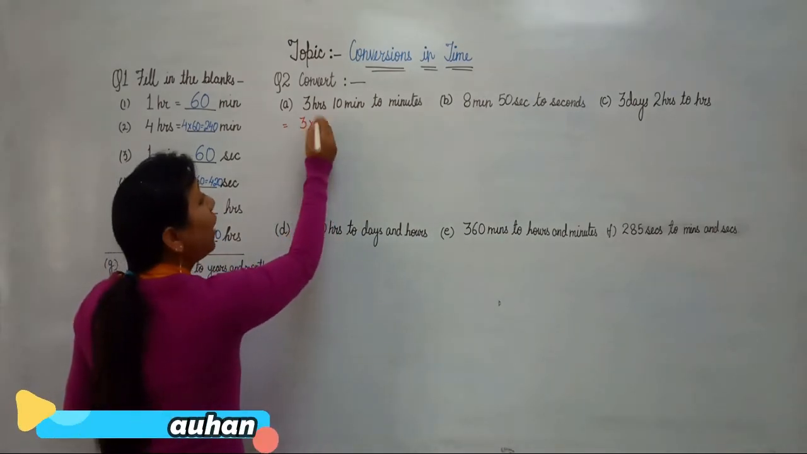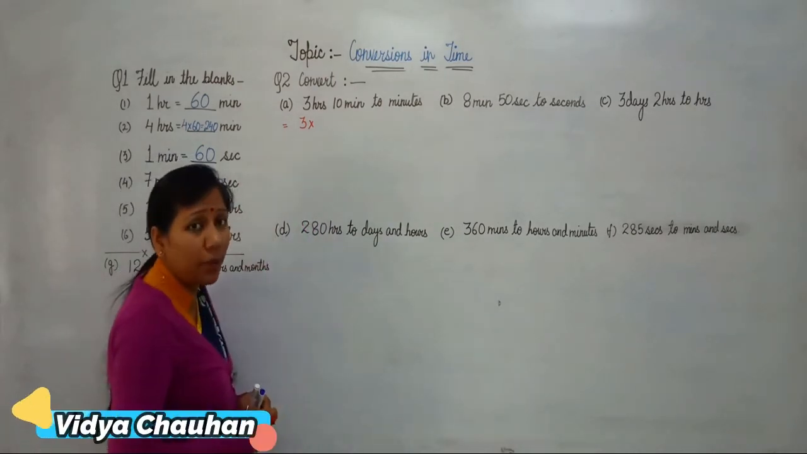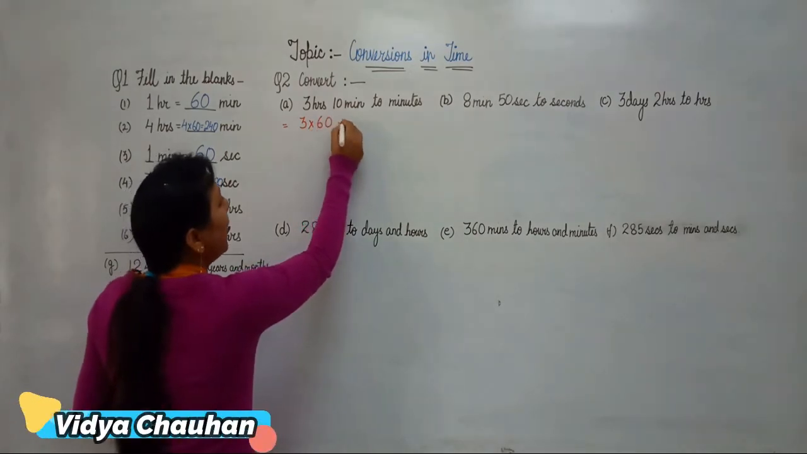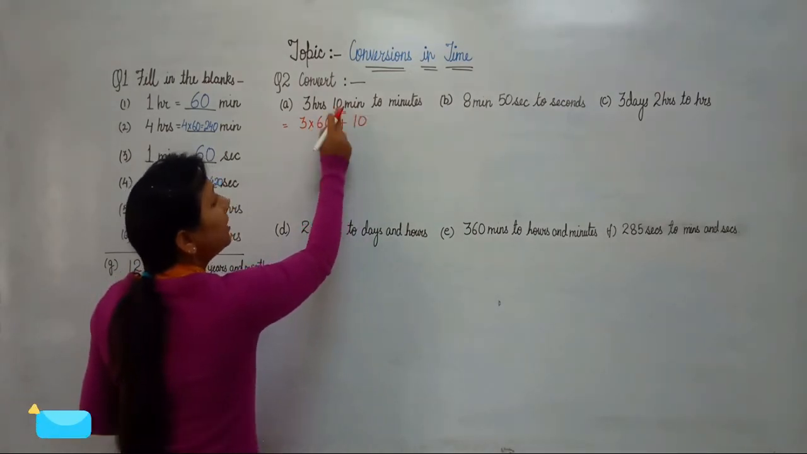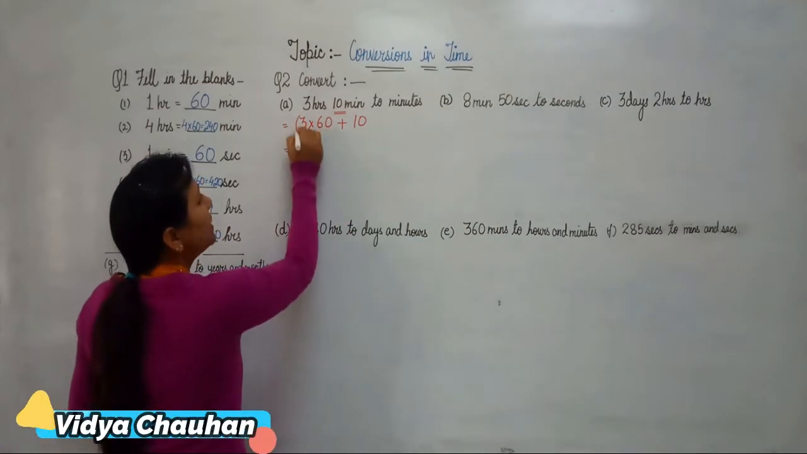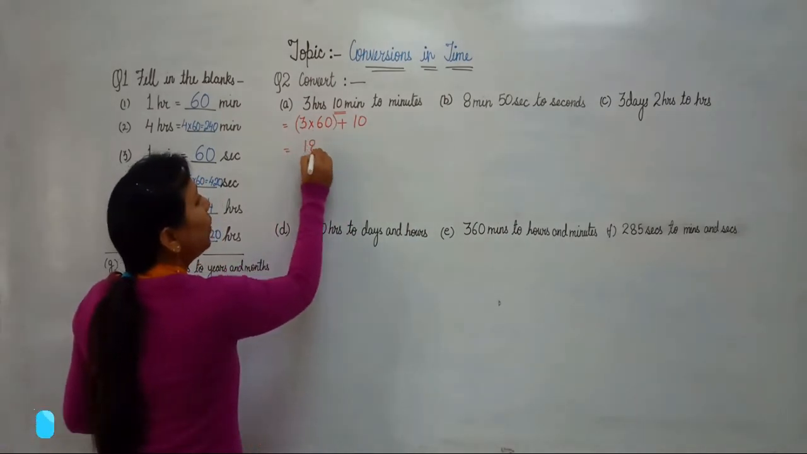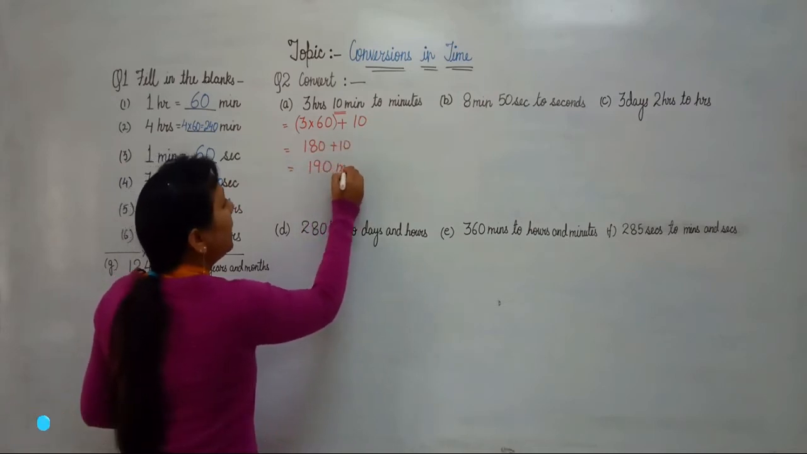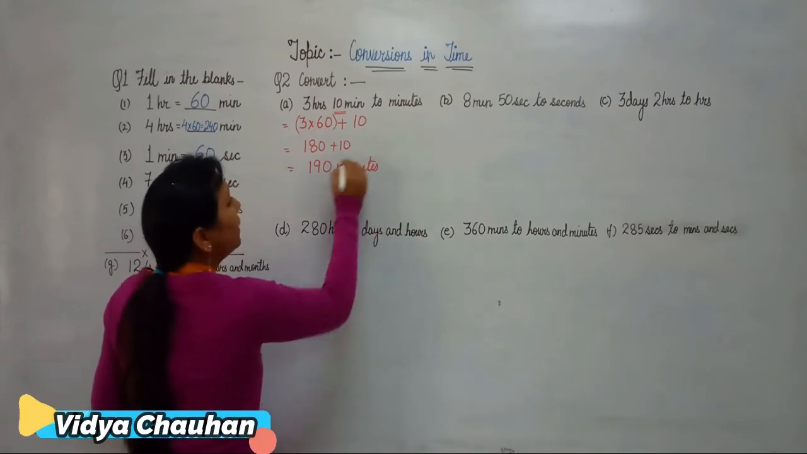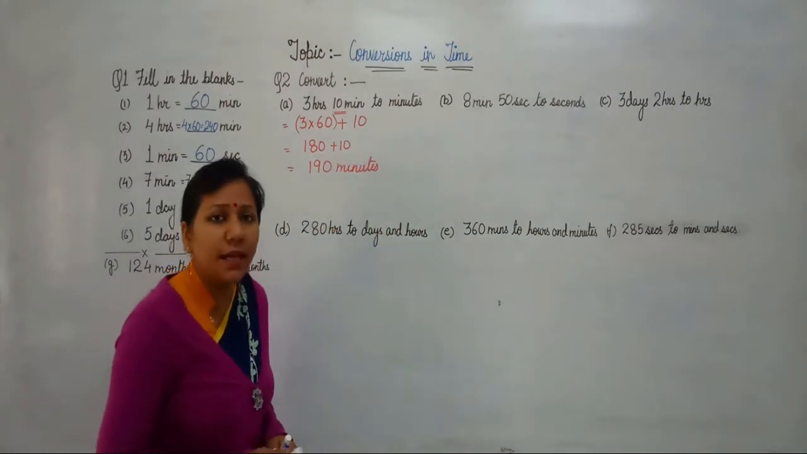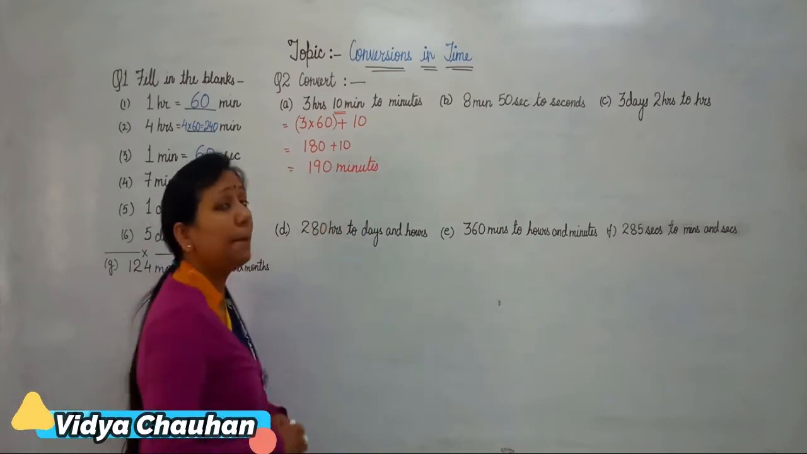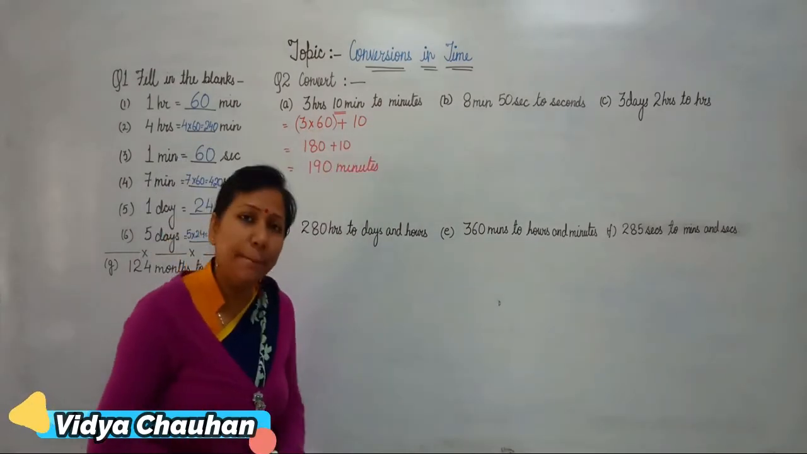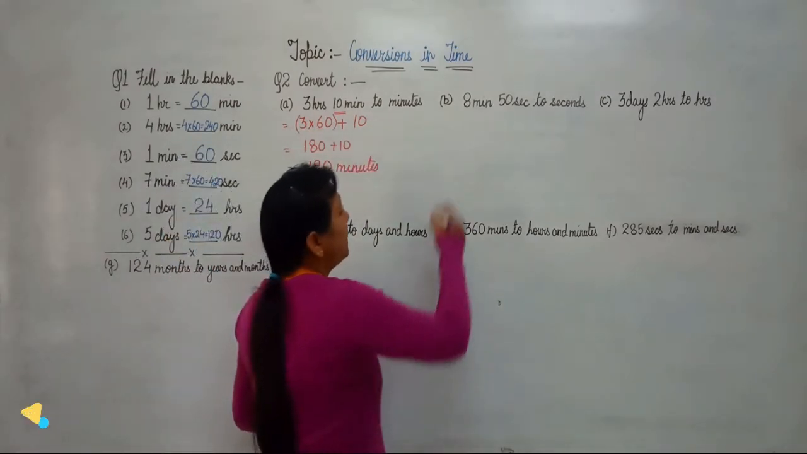How many minutes will there be in 1 hour? 60 minutes. So we will multiply 3 with 60 and add 10, where 10 is the 10 minutes. Multiplying 3 into 60 gives 180, plus 10 gives 190 minutes. Okay students? So 3 hours 10 minutes is equal to 190 minutes. We multiplied by 60 because 1 hour is equal to 60 minutes. Clear?